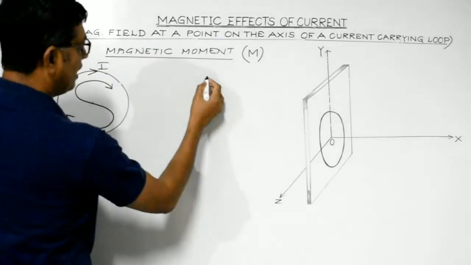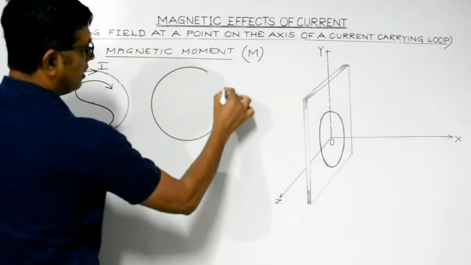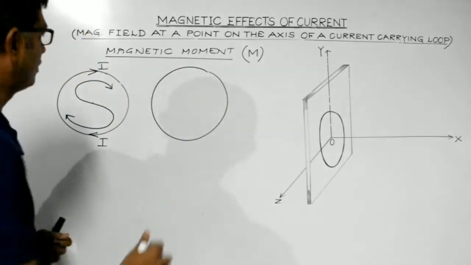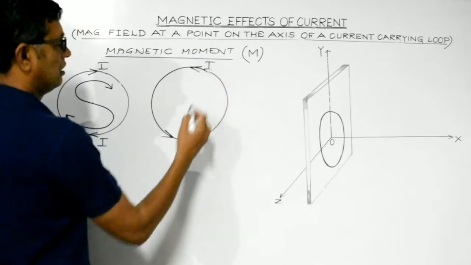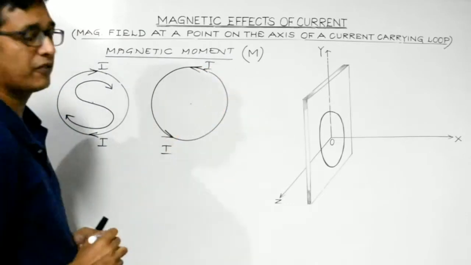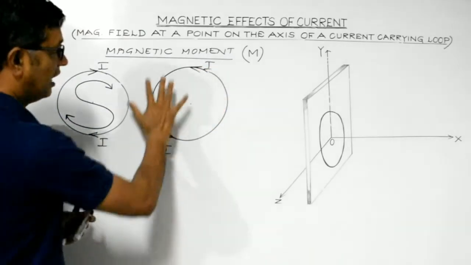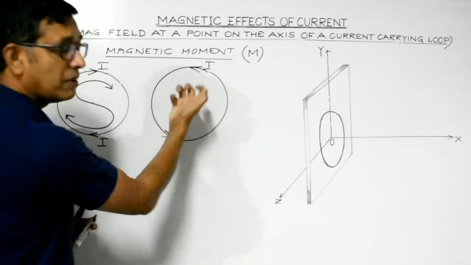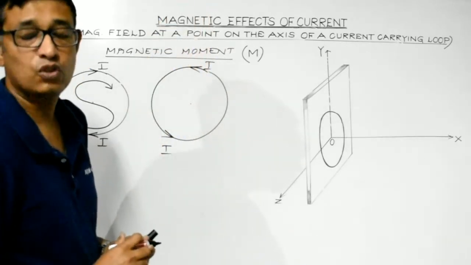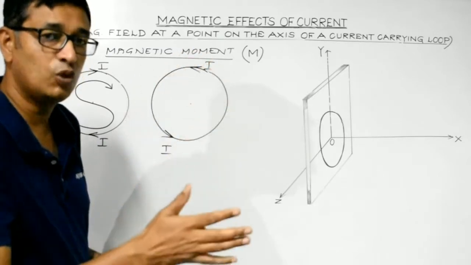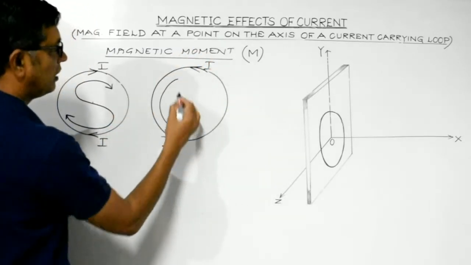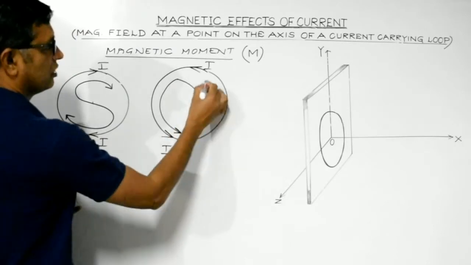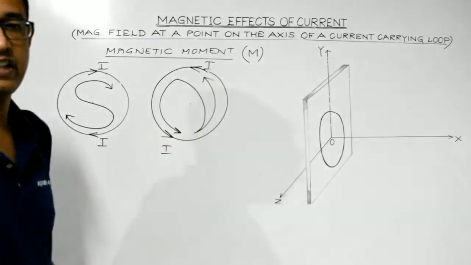While on the other hand, if the current through a loop appears to be flowing in the anti-clockwise direction, in such a case, the magnetic field lines at the center would appear to be coming out of the loop. So in such a case, this face of the loop will behave as the north pole. It can be remembered by this analogy. This is a simple diagram, you can retain it.